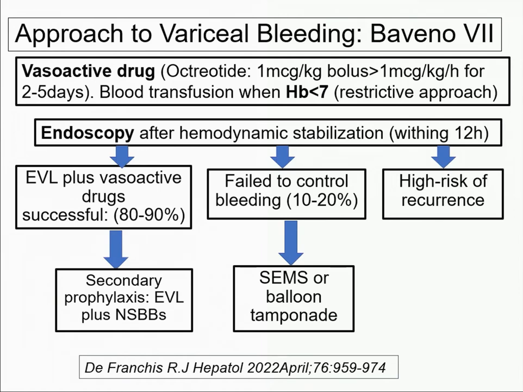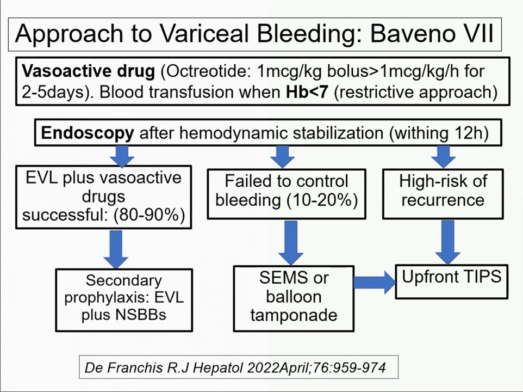They have a high risk of rebleed and death, so they recommend upfront TIPS. You go for TIPS instead of subsequent endoscopic therapy, transjugular intrahepatic portosystemic shunt within 72 hours, preferably within 24 hours, and that has survival benefit and less recurrence.